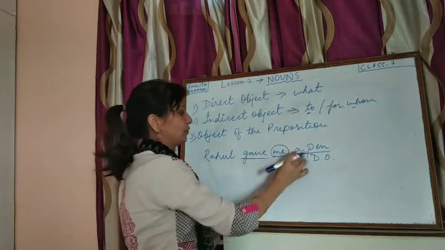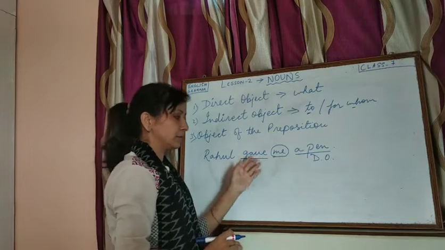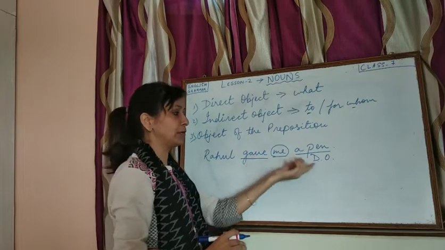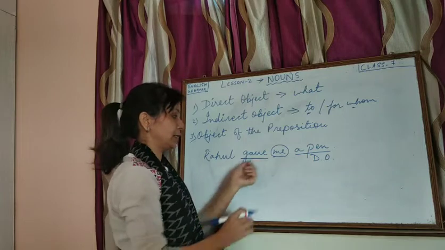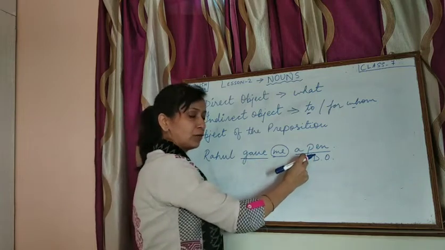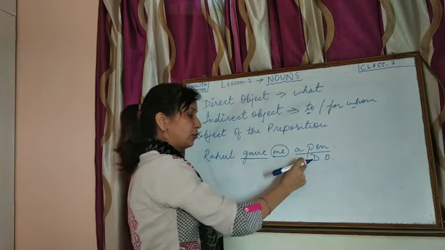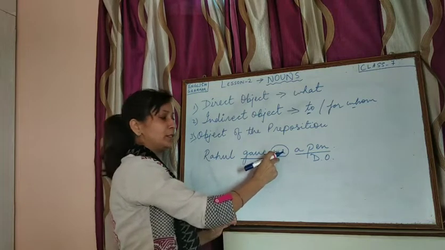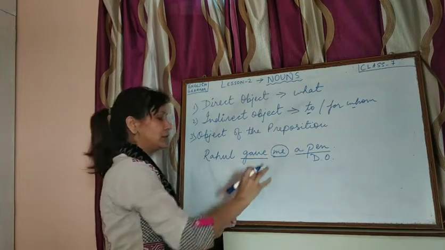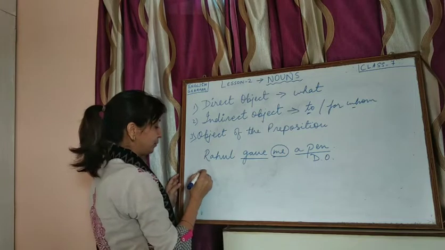So that is what we learn here. By forming questions, you can make out which is direct and indirect. The action of giving was done on the pen, so it becomes the direct object. Then to whom it was given, to me, it becomes the indirect object. So let us see one more example.